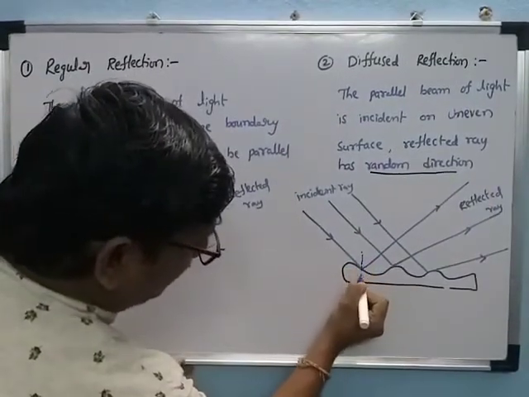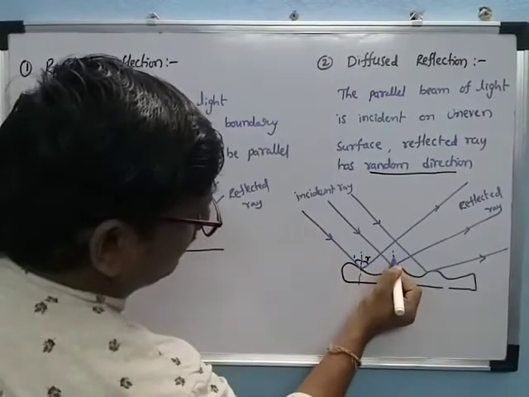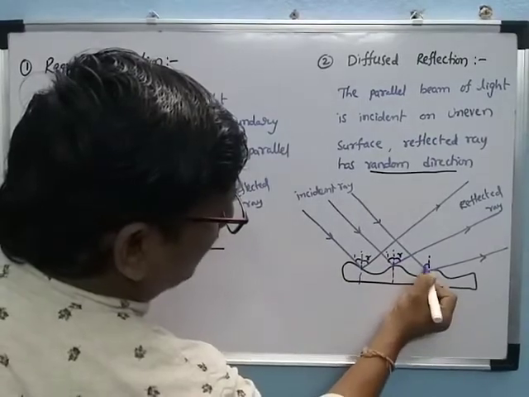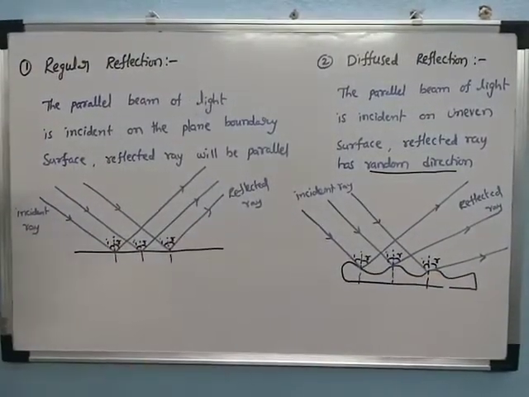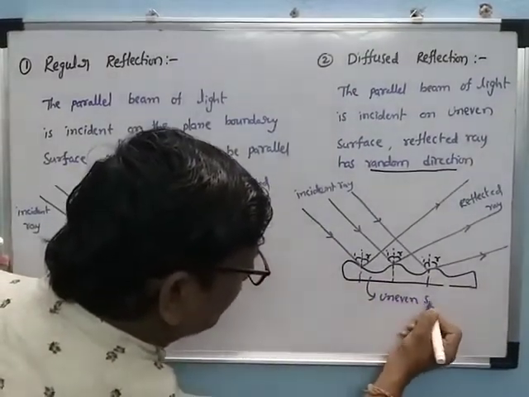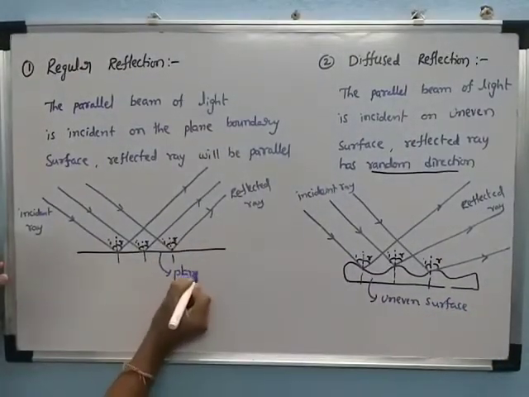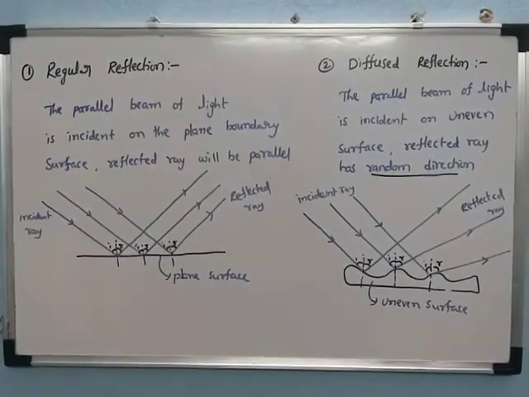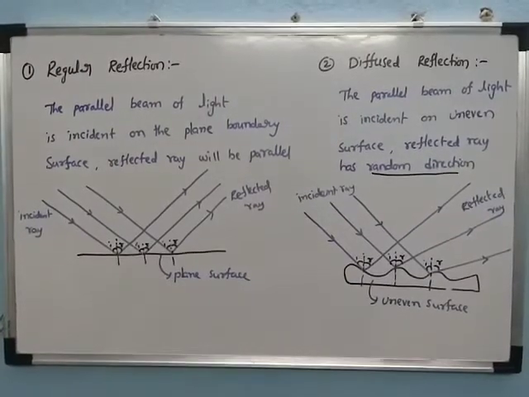Now take this normal: the angle of incidence is I and the angle of reflection is R. This is also angle of incidence I and angle of reflection R. This surface is called the uneven surface, and this is the plane surface. These are the two types of reflection: one is regular reflection, another one is diffused reflection.